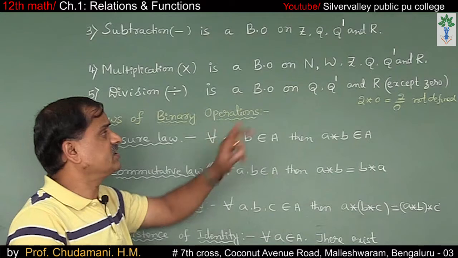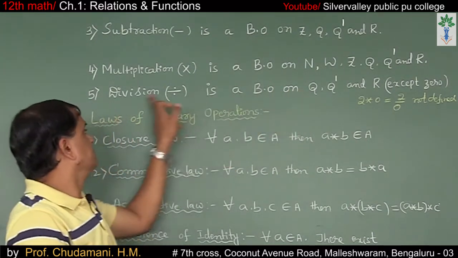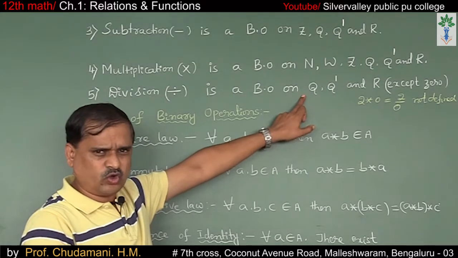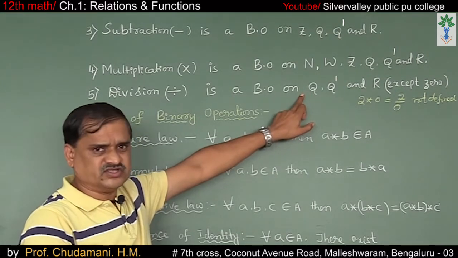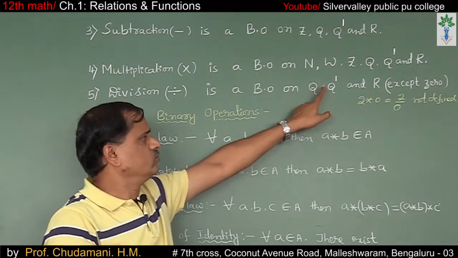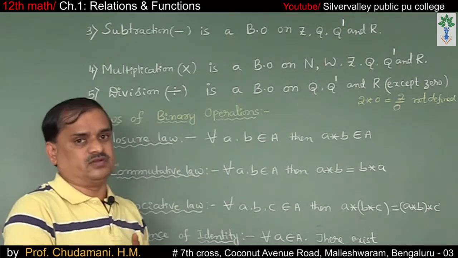2 by 3 is not a natural number, you know. That's why division is not a binary operation on the set of naturals, whole numbers and even integers. So it is a binary operation for Q, Q dash and R except 0.